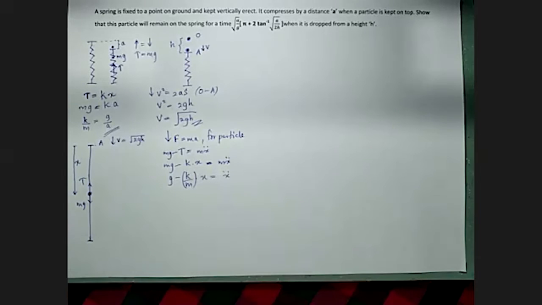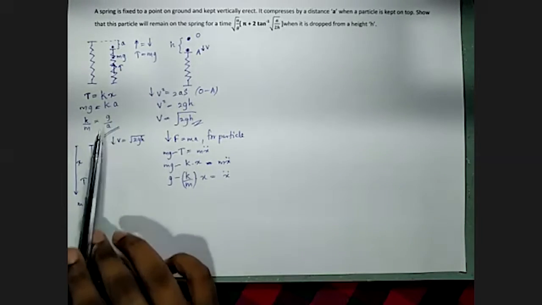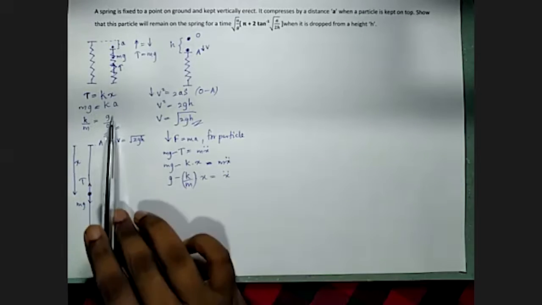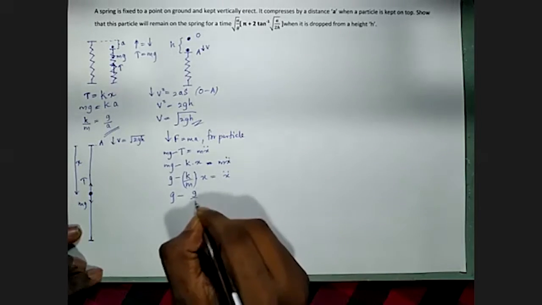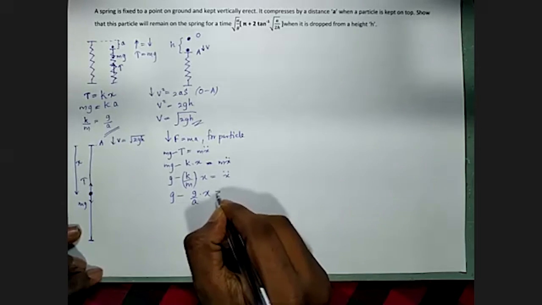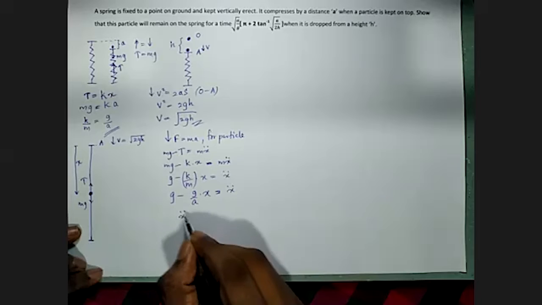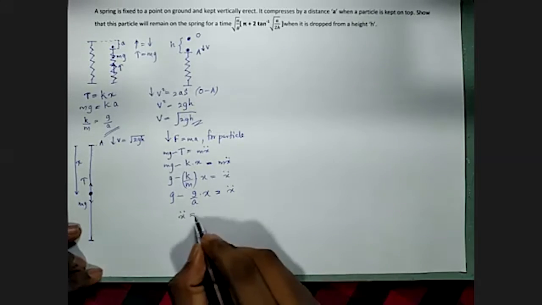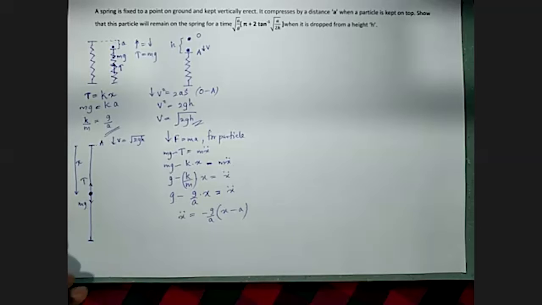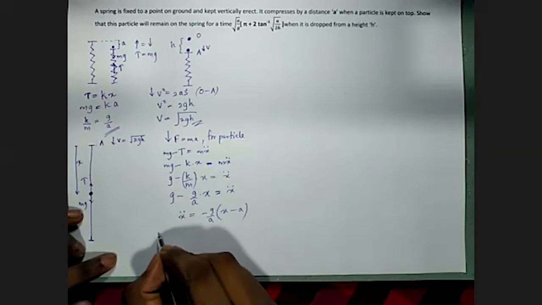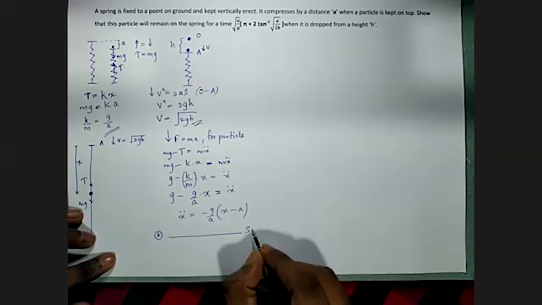What is this k over m? That is what we have calculated in the initial stage. The k over m ratio is g over a. Now I can substitute g over a, replacing k over m. Now when I take x double dot and take minus g over a as a common factor out, I have my characteristic. So this is the characteristic equation of a simple harmonic motion.